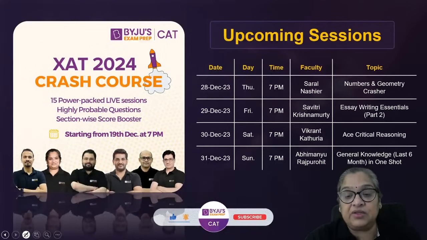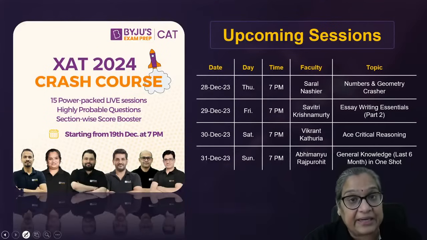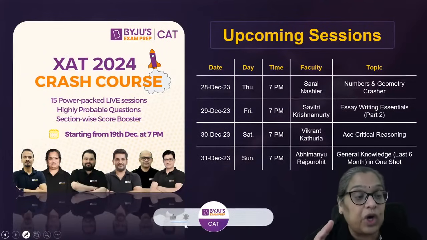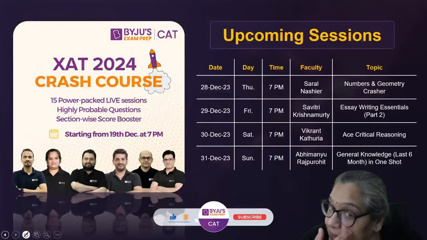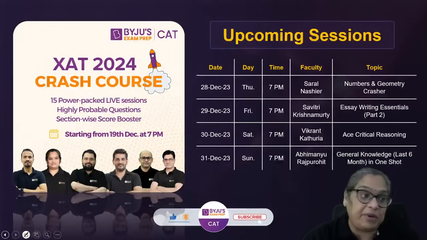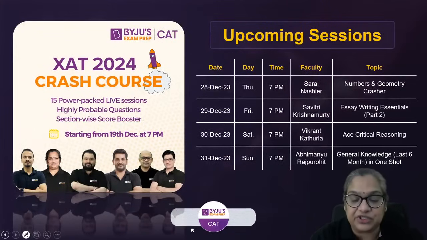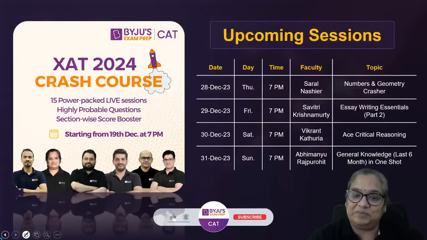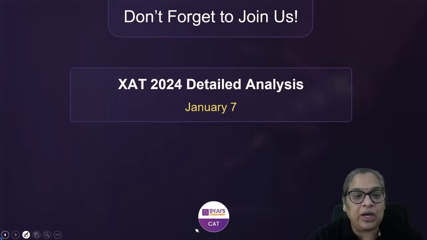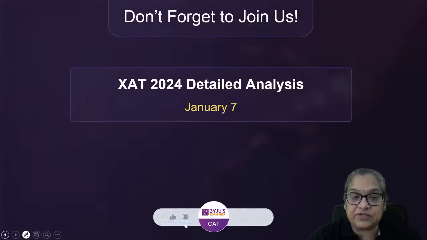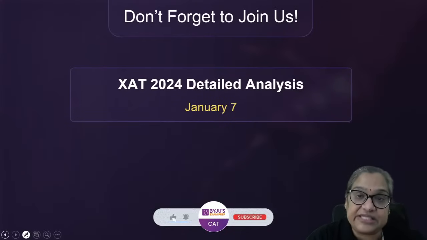On the 30th, Vikrant will take a session on critical reasoning. Do attend that. In critical reasoning, you can score a lot of marks, short paragraphs with a question on it. And GK on the 31st, Abhimanyu will be taking again, a few marks. You need 2 or 3 marks for GK, you will get it. All right. Our OMET series is on, and don't forget to join us for our analysis on Jan 7th.